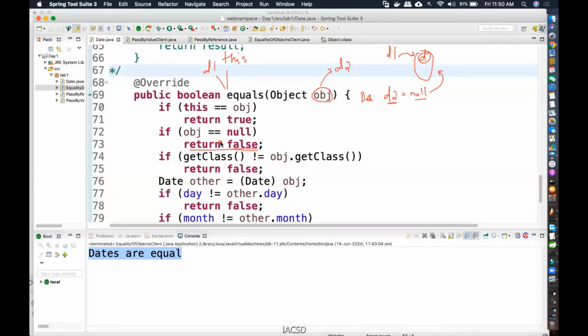Yes, D1 is right. We called, yes, D1 is current, right? So what happens is that you called, using D1, you called equals, right?